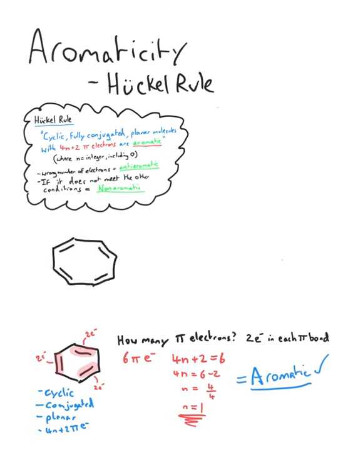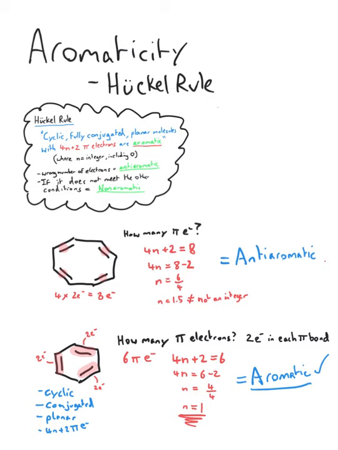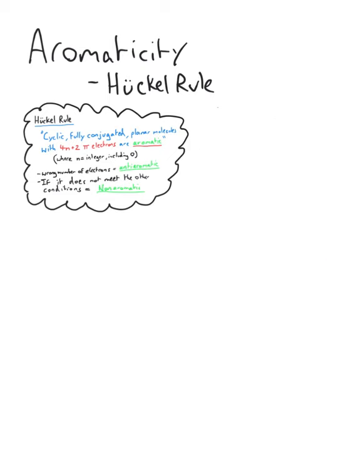Let's take another one. Look at this cyclooctatetraene. How many pi electrons does it have? Well, 2 per double bond, so there are 8 pi electrons. 4n plus 2 equals 8 will make n equal 6 over 4, or 1.5. Well, 1.5 is not an integer, making this compound anti-aromatic. We getting it? What about this compound here? Well, it's not cyclic or conjugated, and probably not planar, so therefore it is non-aromatic.